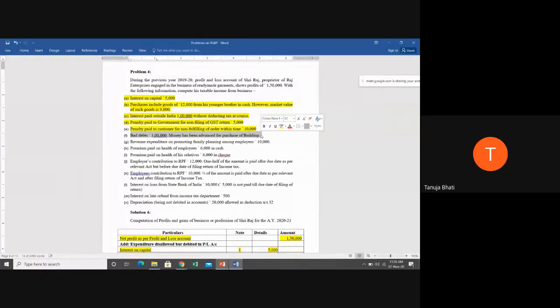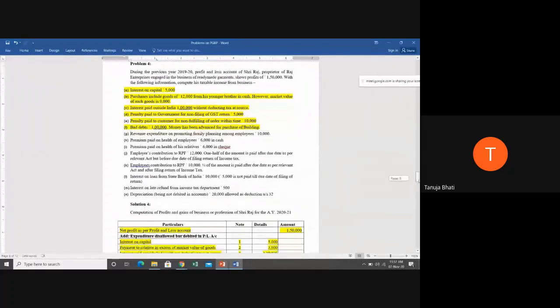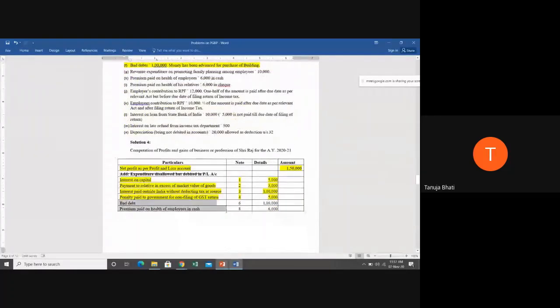See, bad debts, if it is relating to the business, is allowable. Bad debts, if it is revenue in nature, is allowable. Is it allowable or disallowable? Disallowable. Why? Can you tell me the reason? Purchase of building, it is capital in nature. It is not revenue in nature. Correct. Very good. I'm very happy students are giving good answers. So bad debts will be disallowed, and the reason is very simple.